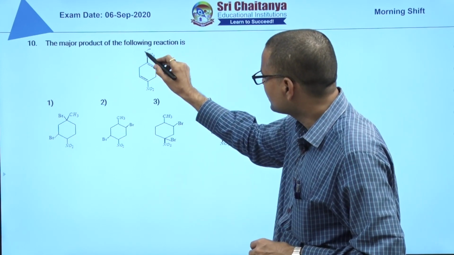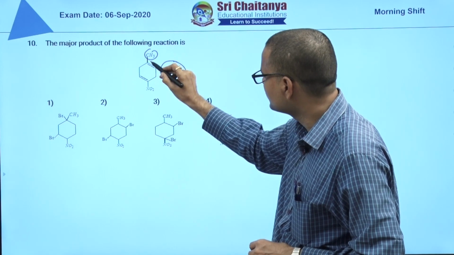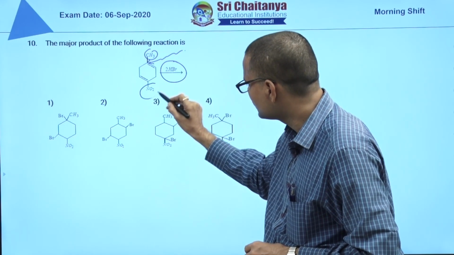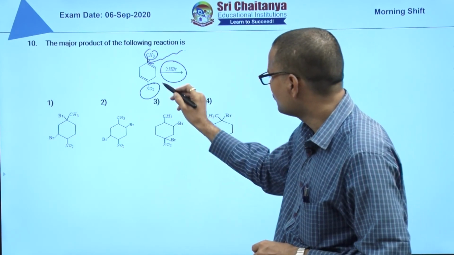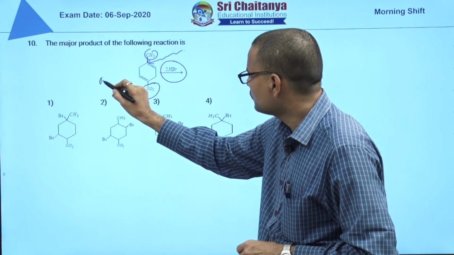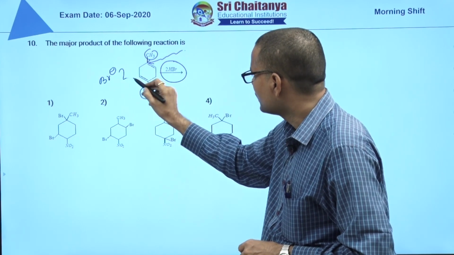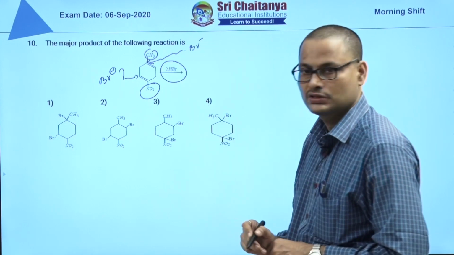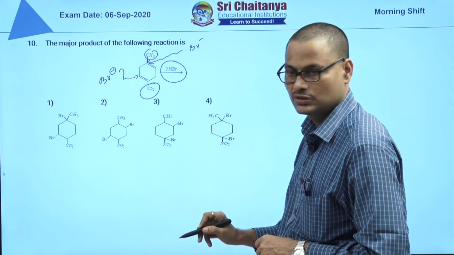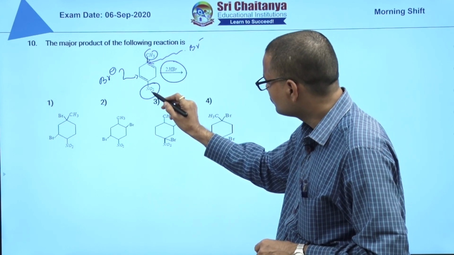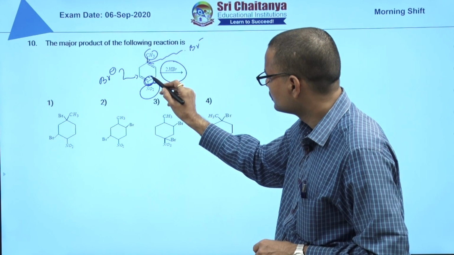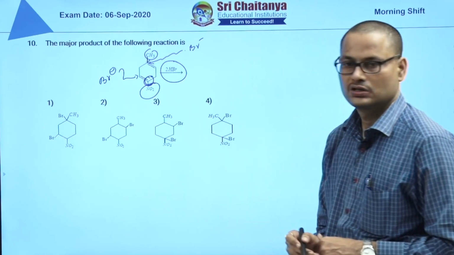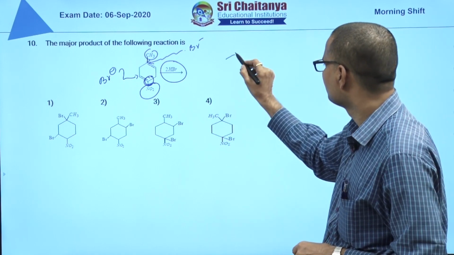Here an electron releasing group is there, the more substituted alkene case, where the carbocation is stable. But here the group is electron withdrawing, so the carbocation is unstable, so the negative part of the reagent, bromine, will attack next to that NO2. Then you will get